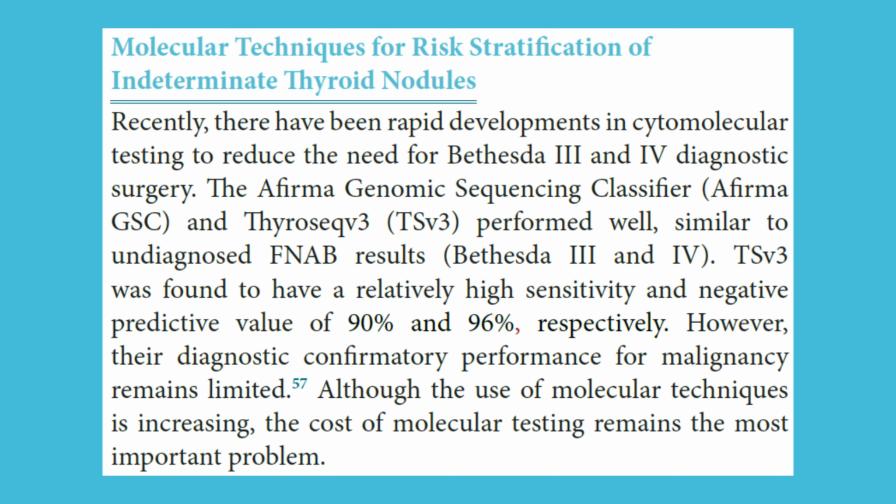TSV3 was found to have a relatively high sensitivity and negative predictive value of 90% and 96%, respectively. However, their diagnostic confirmatory performance for malignancy remains limited. Although the use of molecular techniques is increasing, the cost of molecular testing remains the most important problem.